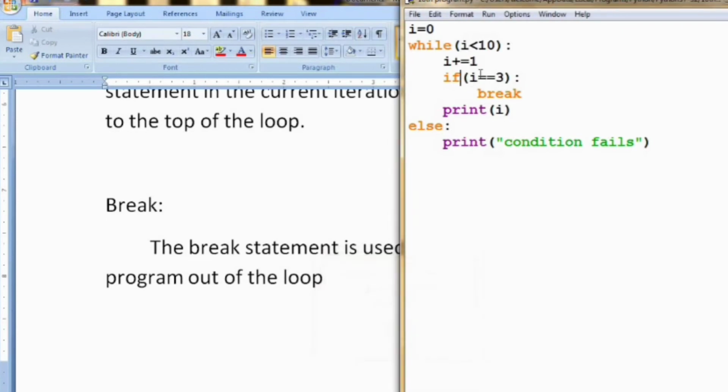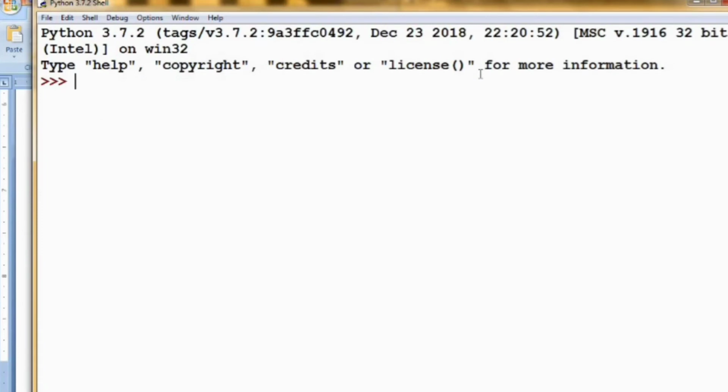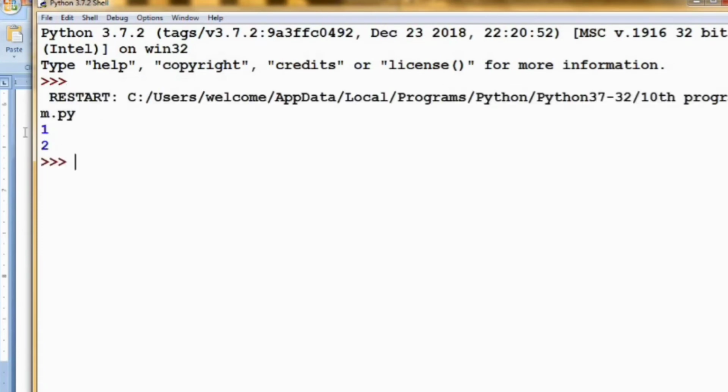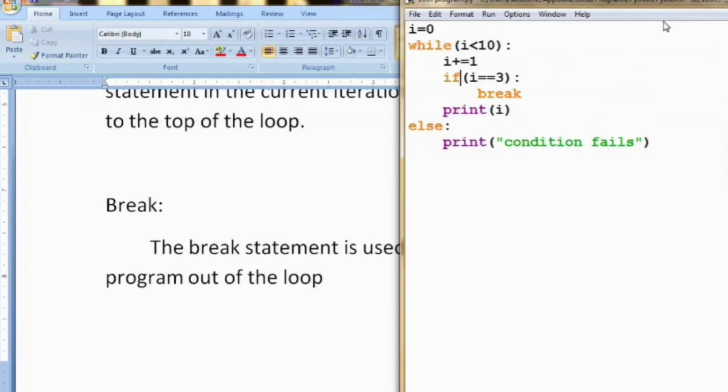Now I am running the program. See here, 1 and 2 only printed and the loop is terminated. The else block will not work because the loop is terminated not because the condition failed. It is because of this break statement. Hence the program is ended. So in this way we can use the break statement inside our while loop.